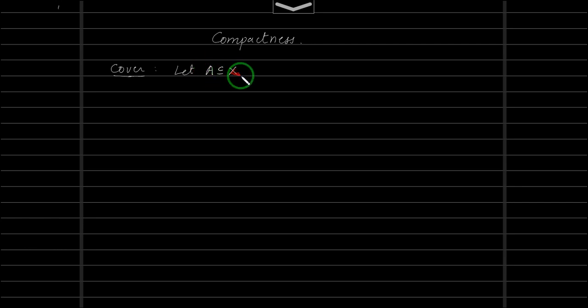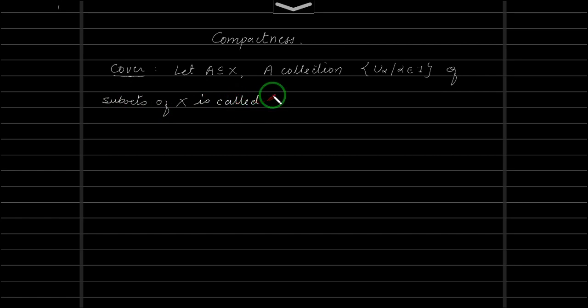A collection U alpha, alpha belongs to I, where I is the indexing set and U alpha are subsets of X, is called a cover for A in X if the union of these sets covers A. So A is a subset of the union over alpha belongs to I of U alpha.